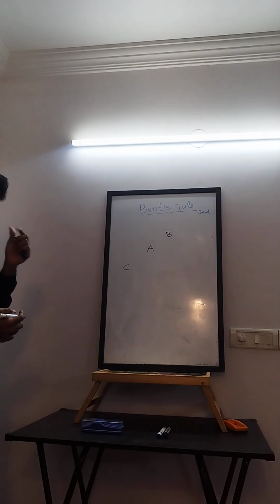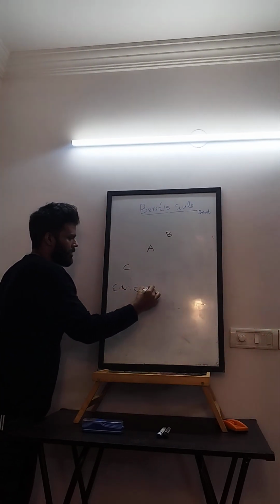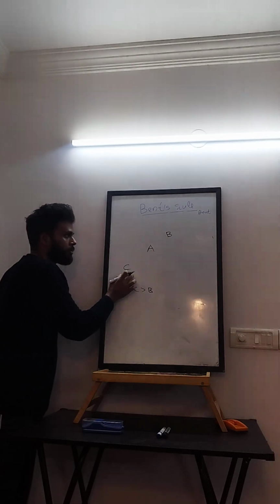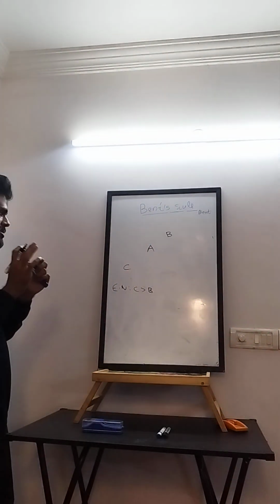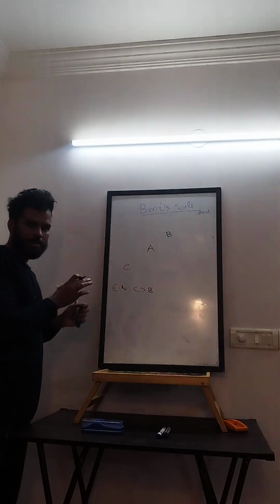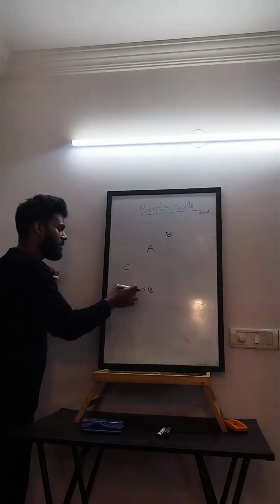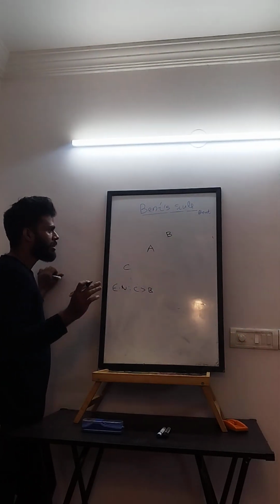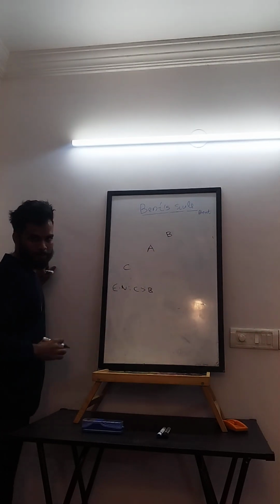Okay, so if electronegativity of C is greater than B, C does not represent carbon and B does not represent boron here. Just for the namesake, I'm just putting arbitrary representation. So if C is more electronegative, what will C try to do? C will try to get the most out of A, right?